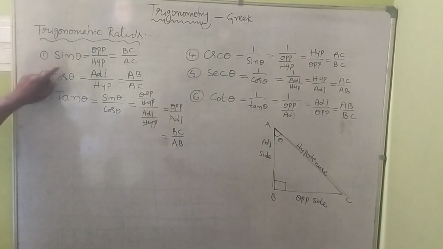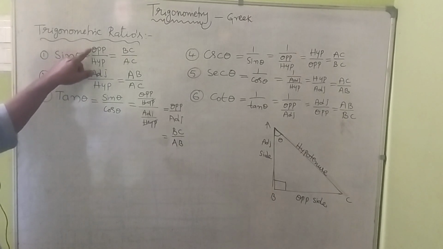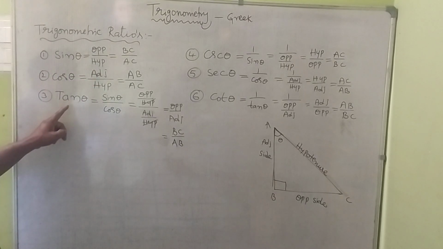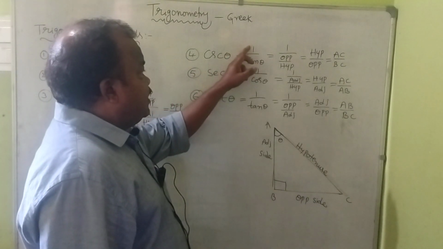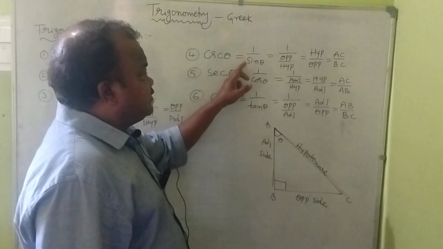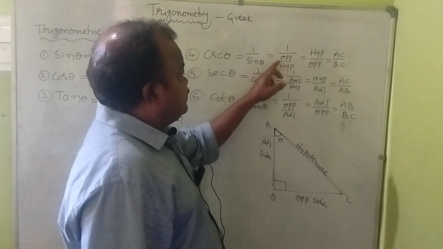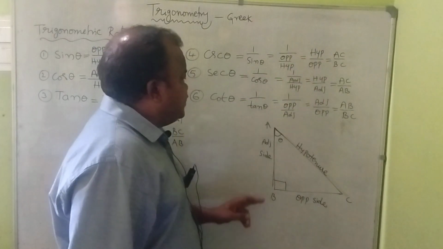Right? We have to remember these; this is mandatory and compulsory. Sin theta is opposite by hypotenuse, cos theta is adjacent by hypotenuse, tan theta is opposite by adjacent. Cosecant theta is the reciprocal of sin theta, so hypotenuse by opposite, that is AC by BC.